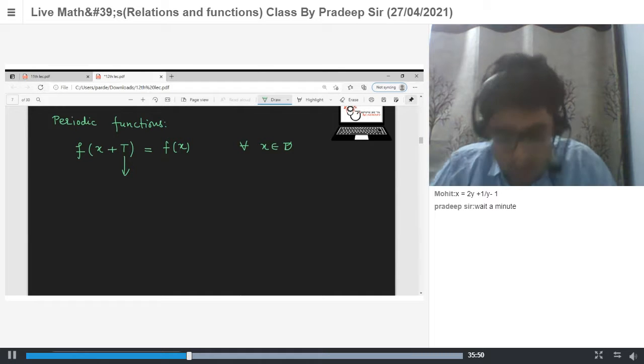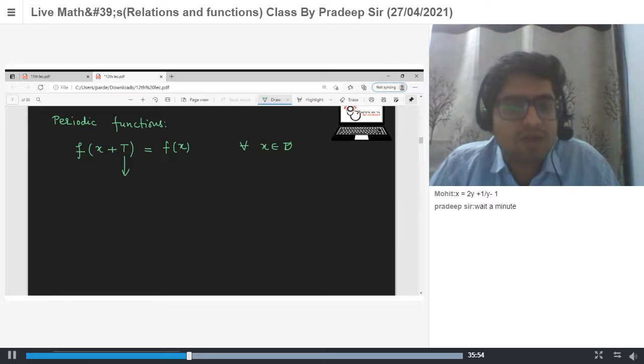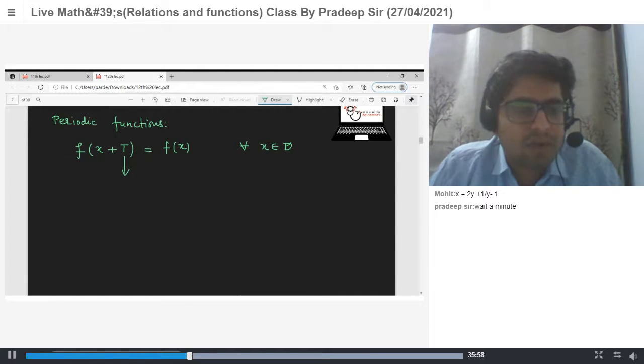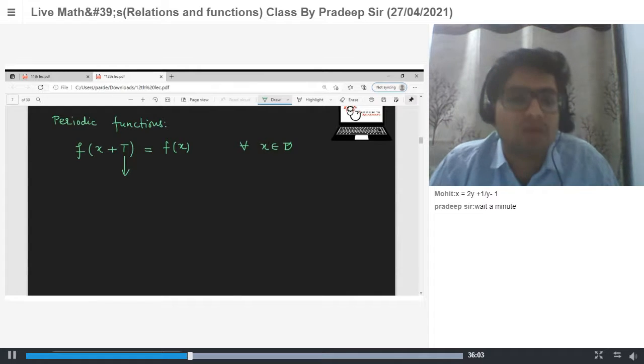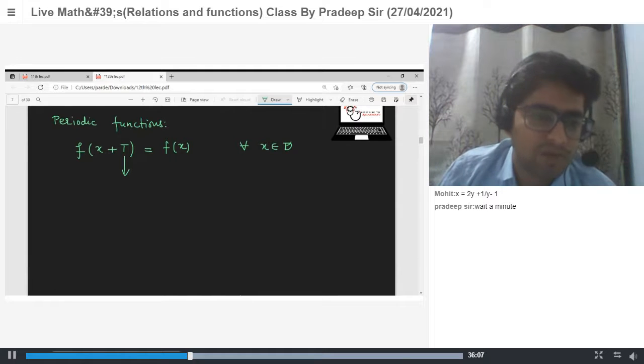Periodic functions are functions such that they repeat their values after some particular real number. So if f is your function and f of x plus t is equal to f of x for all x belonging to the domain, then t is known as the period for the given function.